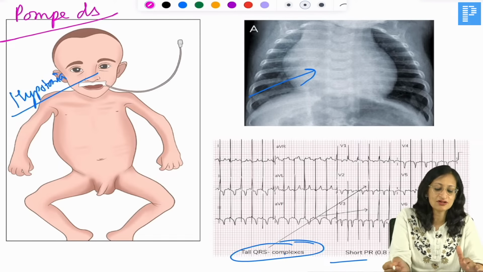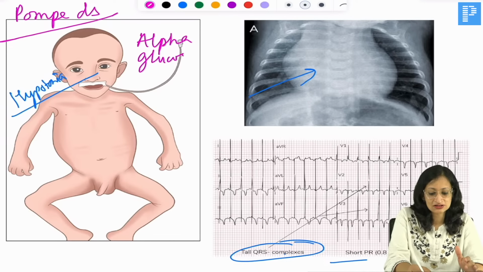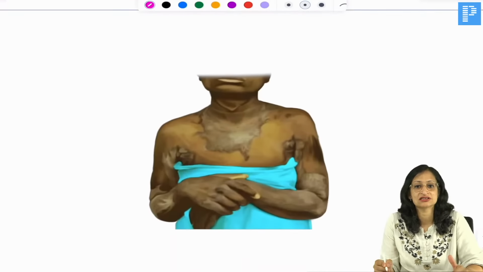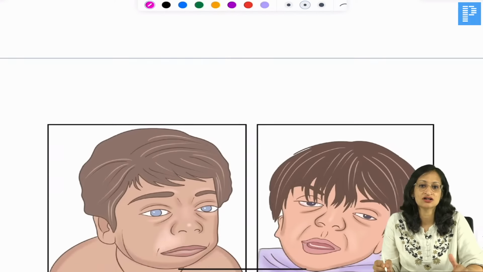And what is the enzyme deficient in Pompe disease? It is alpha glucosidase or acid maltase, and enzyme replacement therapy is available for Pompe disease. So this we already discussed. Then you have a pellagra-like rash, Hartnup disease.